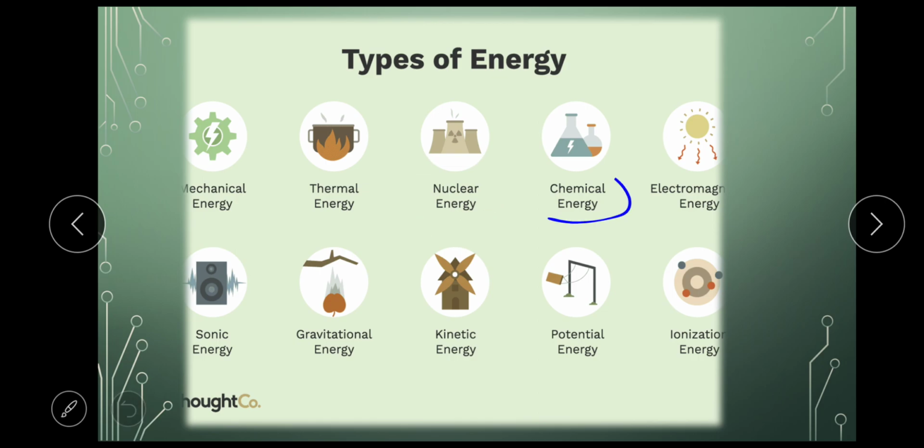Then we have chemical energy. The most common example is your batteries, mobile phone batteries. The electric energy is converted into chemical energy and stored in your batteries in the form of a liquid. Next is electromagnetic energy. This energy you do not have in your textbook, so we'll leave it.